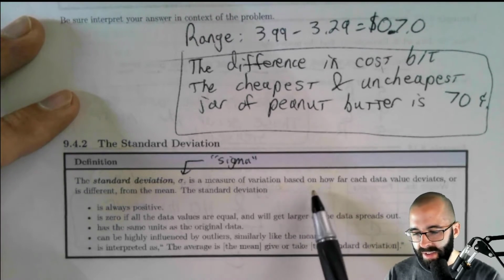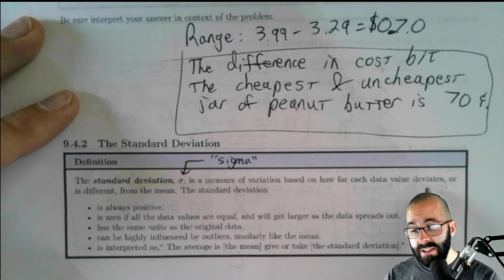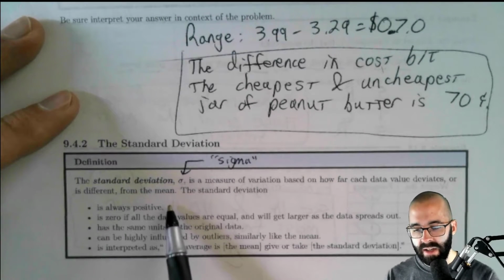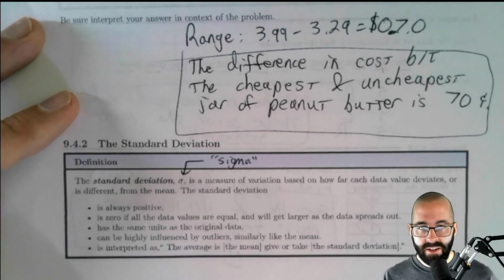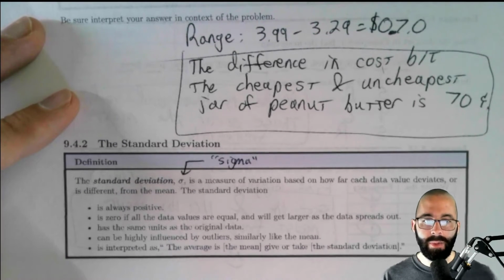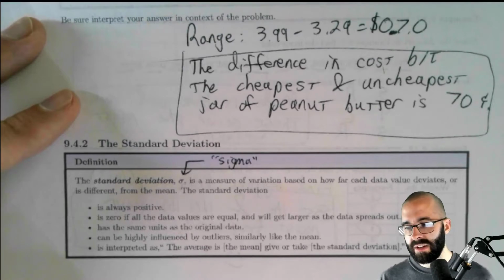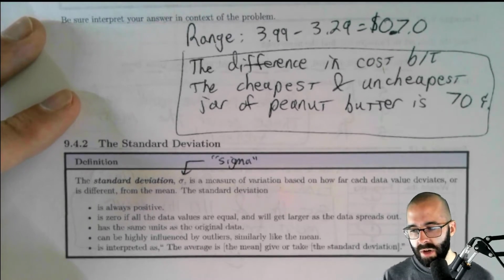That's why it's in this video. And it's based on how far each data value deviates or is different from the mean. So if there's a lot of values that are different from the mean, the standard deviation is going to be big. If there's not a lot of values different from the mean, the standard deviation is going to be small.